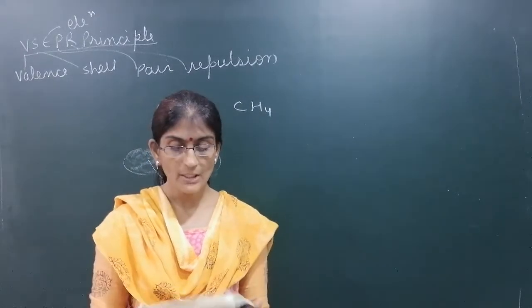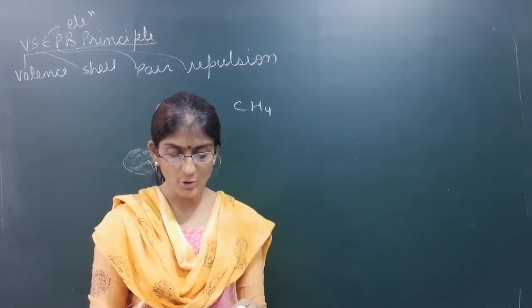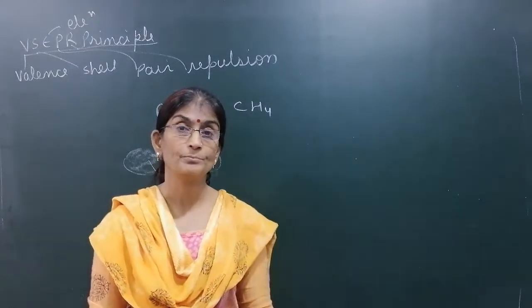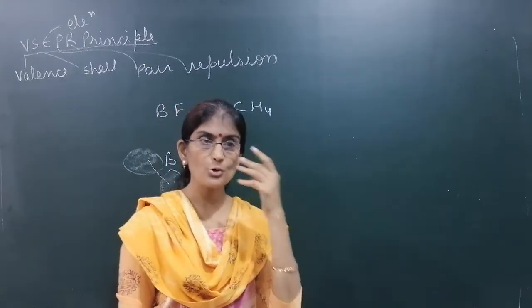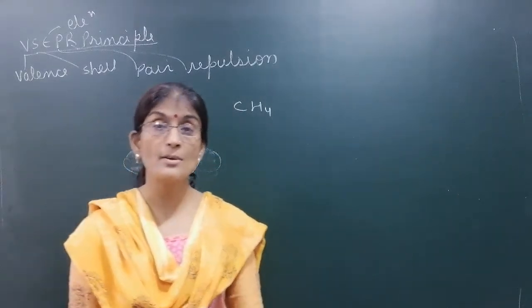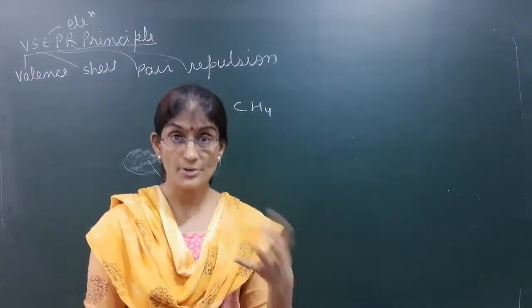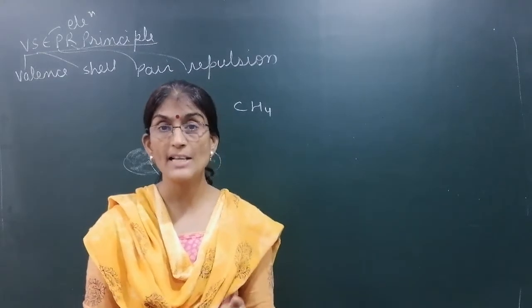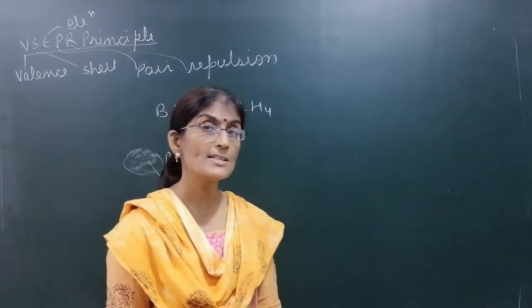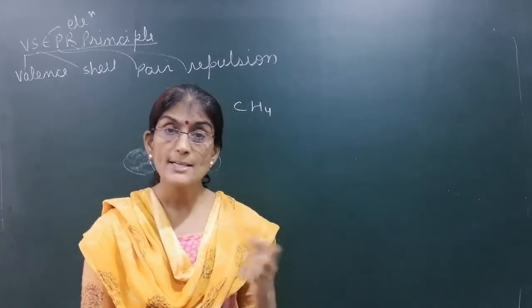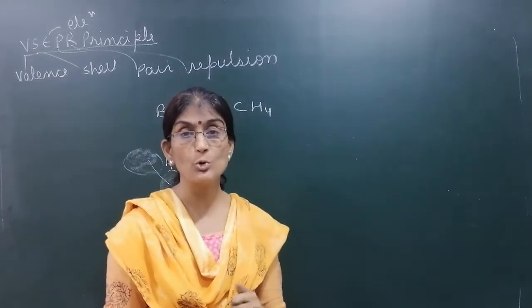Clear? As they repel each other, in order to minimize the repulsion, everybody needs to minimize the repulsion because repulsion makes the molecule unstable. Attraction increases stability. Repulsion makes the molecule unstable. So what will these lone pairs or electron pairs do?